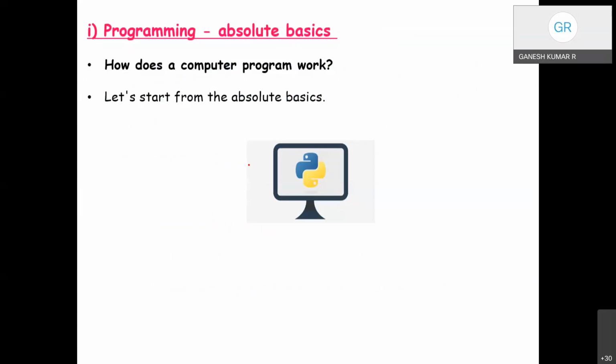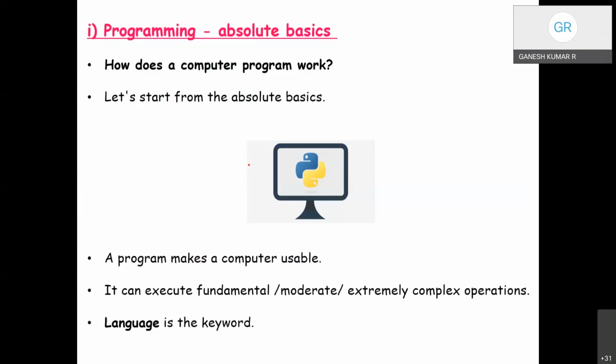A program makes a computer usable. Kindly note, a program or an application, or we can also call it code, makes a computer usable. Without a program, a computer, even the most powerful, advanced, the latest, is nothing more than an object. Similarly, without a player, a piano is nothing more than a wooden box. So a piano gets noticed when an expert player works on it.